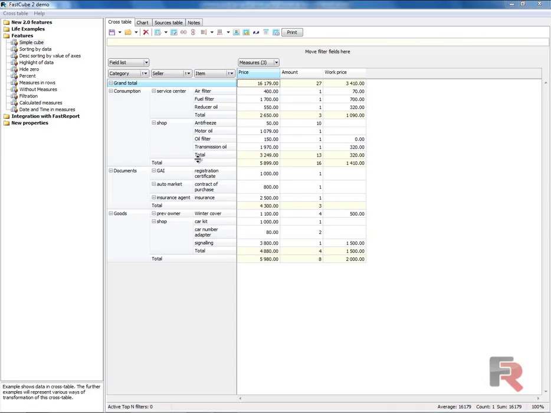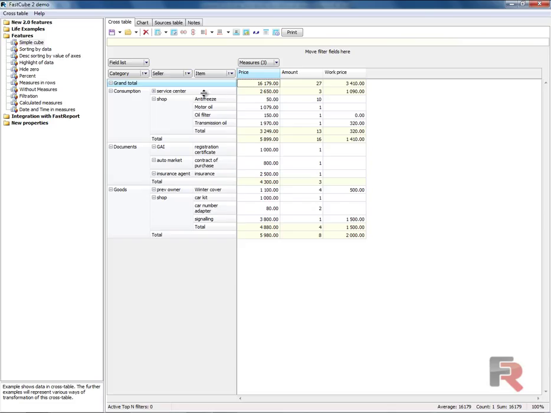As you can see, each category has several cellars. Those in turn have several components. We can see the hierarchical structure. You can collapse the nodes. For example, collapse the item Service Center by clicking on the icon near it.